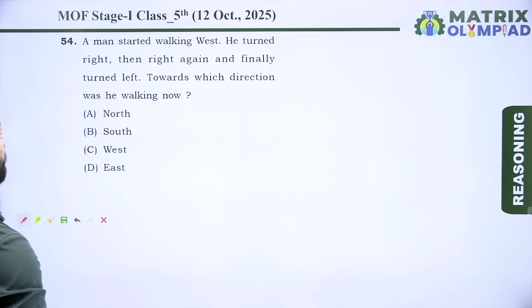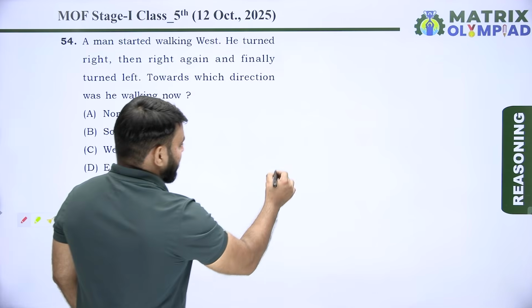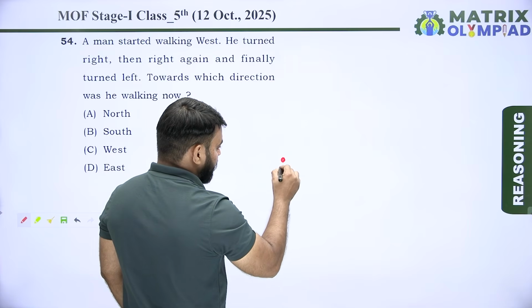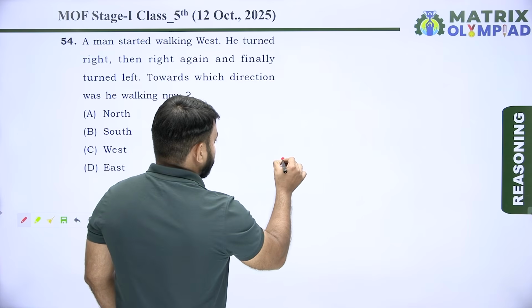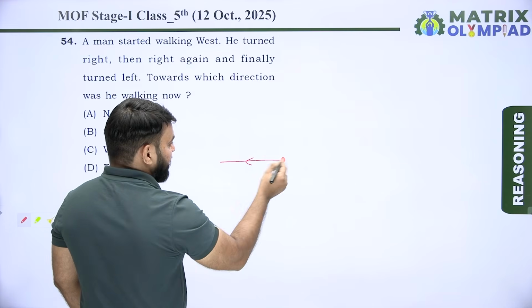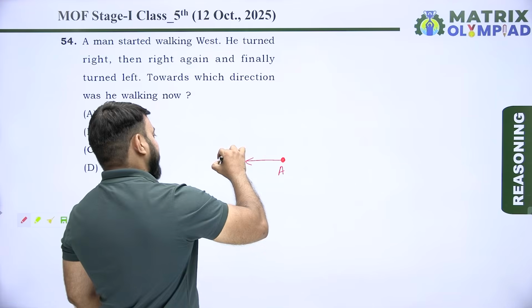A man start walking west. He turn right, then right again, and finally turn left. Towards which direction was he walking now? Let's suppose A is the starting point of the man. Now man started walking towards the west direction. This is the west. Now he turned to his right.